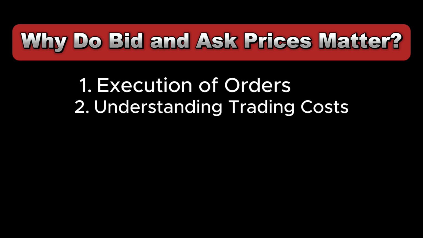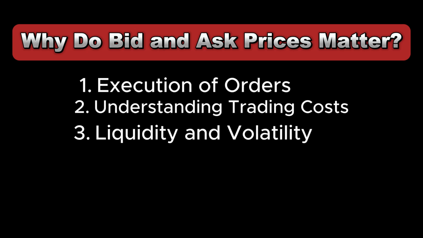Now, number three reason why bid and ask prices matter is liquidity and volatility. The bid, ask, and spread also reflect liquidity and volatility in the market. If a market is highly liquid, such as major currency pairs, the spread will be tighter. That is, the money your broker will charge you will be smaller if the market is highly liquid at that particular time, and the trading cost will be much lower. Now, in a less liquid or volatile market, the spread may be widened significantly, meaning the cost of the trade is higher at that particular time.